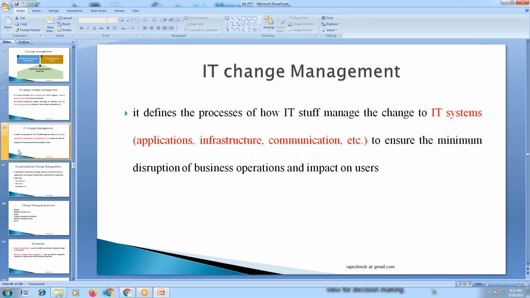In the same way, usage of IT applications is an integral part of any business. It is not limited to any one organization. So IT change management happens everywhere. There was an existing application or existing business process which the customer wants to enhance, meaning they want to go to the next level.